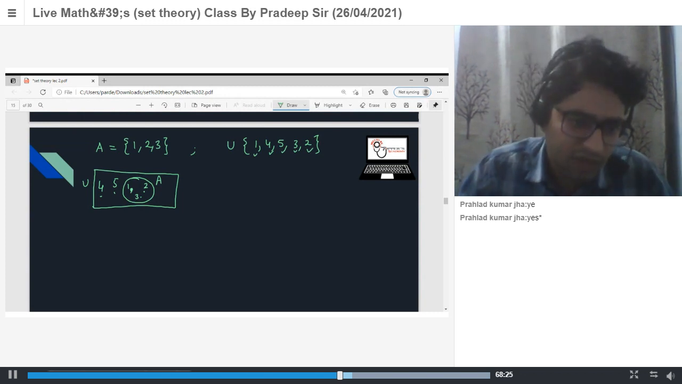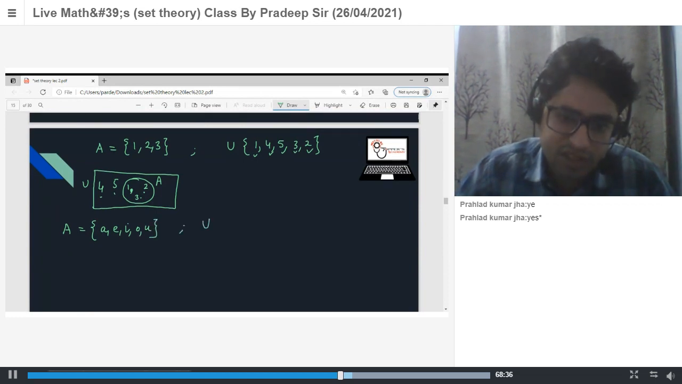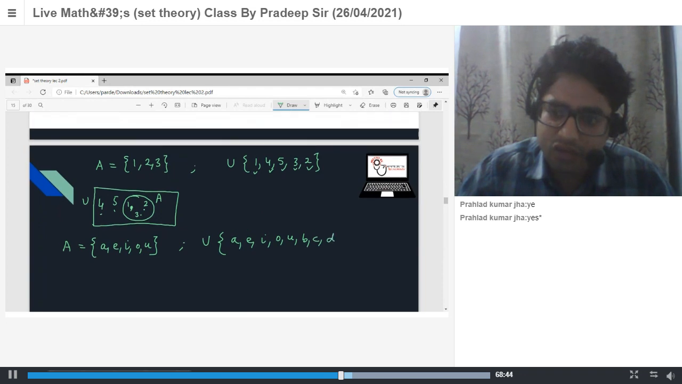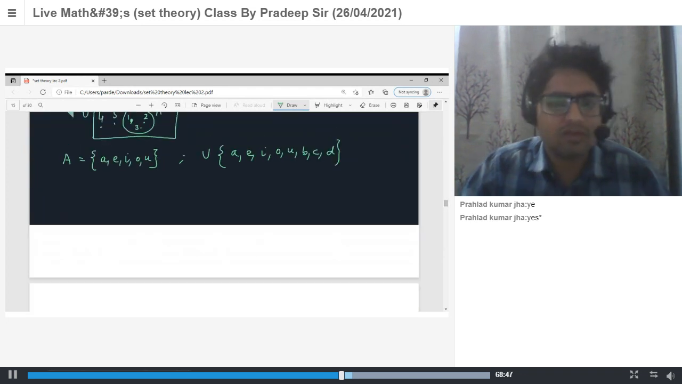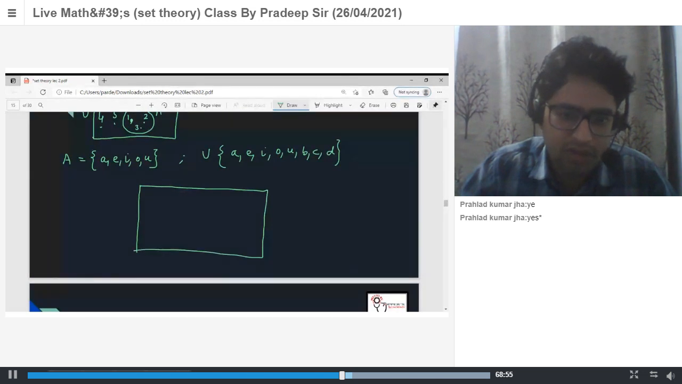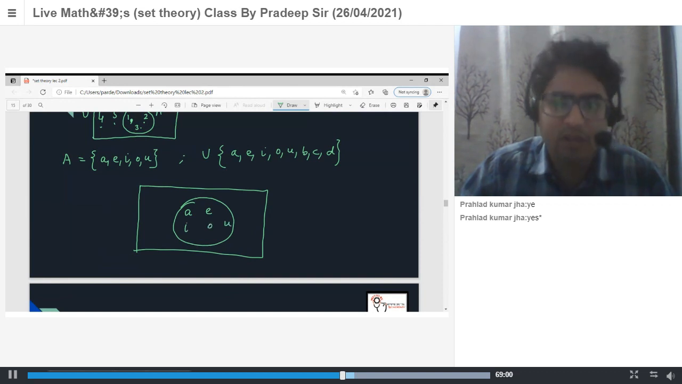Let us take another example. Let A be equal to {A, E, I, O, U}, and let's say this is your universal set: A, E, I, O, U, B, C, and D. So what will be the Venn diagram for this situation? Sir, we make a rectangle, then a circle inside the rectangle, and we write all the elements of set A inside it. The remaining, B, C, and D, we write outside. Yes, sir.